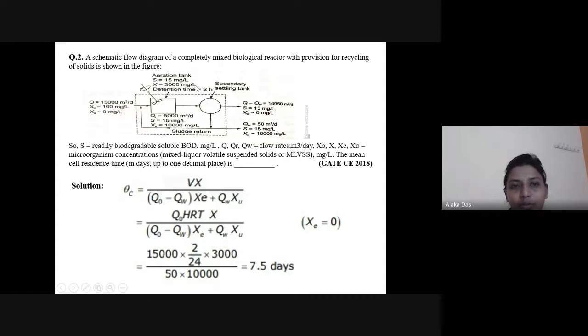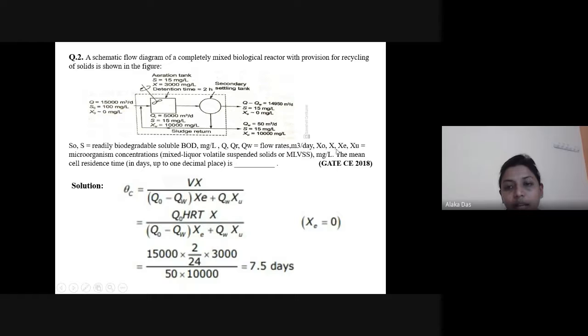So here the schematic flow diagram is shown of a completely mixed biological reactor with the provision of recycling of the solids, where S is the readily biodegradable soluble BOD, which is in mg per liter. Q, QR and QW are the flow rates.